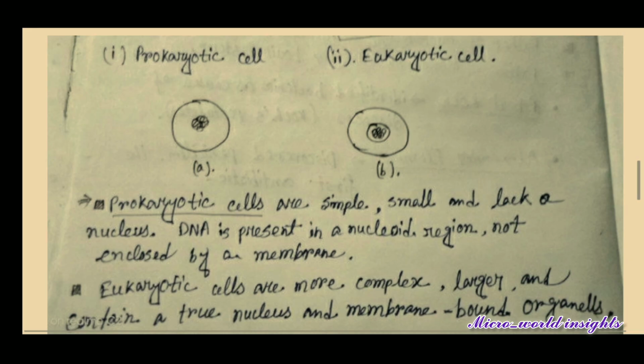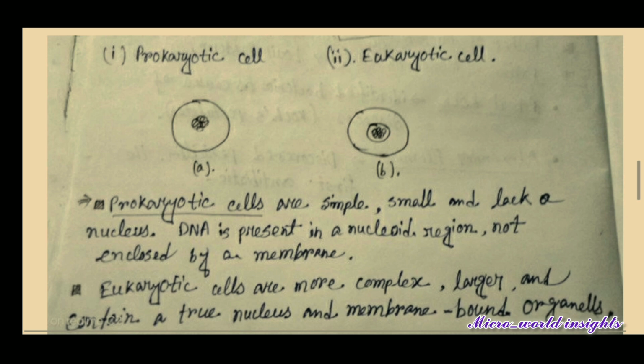They are mainly found in bacteria and archaea. Eukaryotic cells are more complex, larger and contain a true nucleus and membrane-bound organelles. These cells are found in plants, animals, fungi and protists. In these cells, DNA is enclosed within a nuclear membrane.